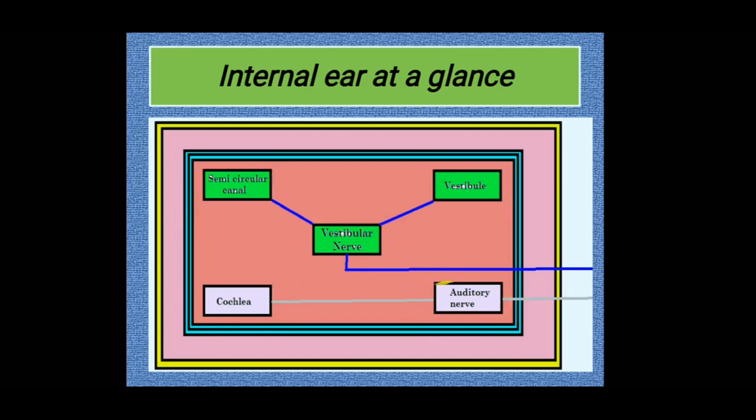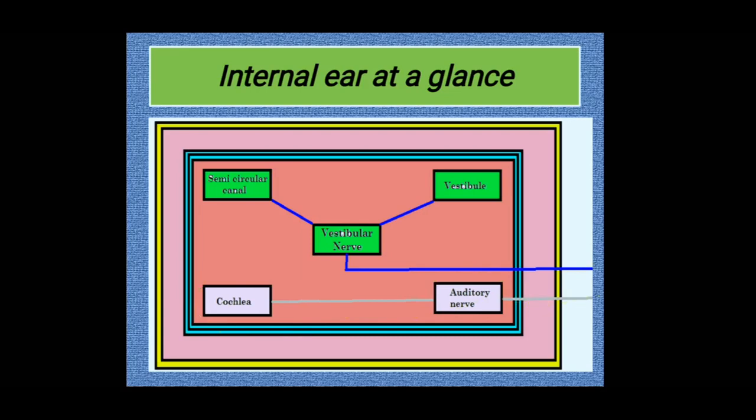What is the feature? Semicircular canal and vestibule are connected by the vestibular nerve, whereas the cochlea is connected by the auditory nerve. So both will emerge out from this bony cavity towards the brain.